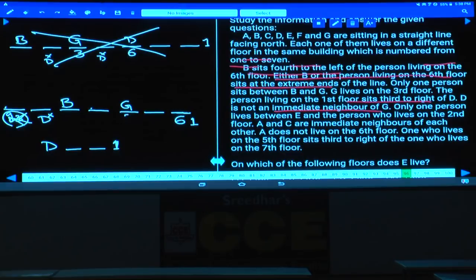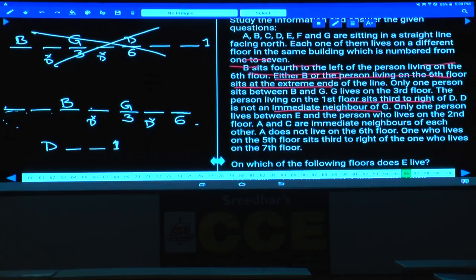No, this G is what? G is living on the third floor. If G is living on the third floor and this D cannot be here and D cannot be here, isn't it? And D cannot be in this place, then what is the only place for this D? Yes, tell me what are the different possibilities left for this D?